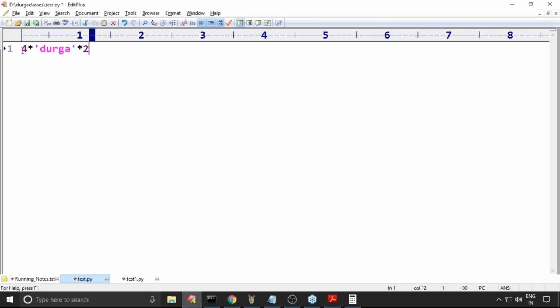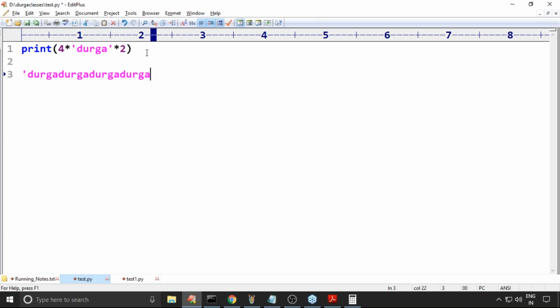What about this one, sir? Anyone, can you please confirm what output you are going to get in this case? Is it acceptable or not? Yes, why not? Remember that it is acceptable. In what way is it going to work? Repeat Durga 4 times: Durga, Durga, Durga, Durga.